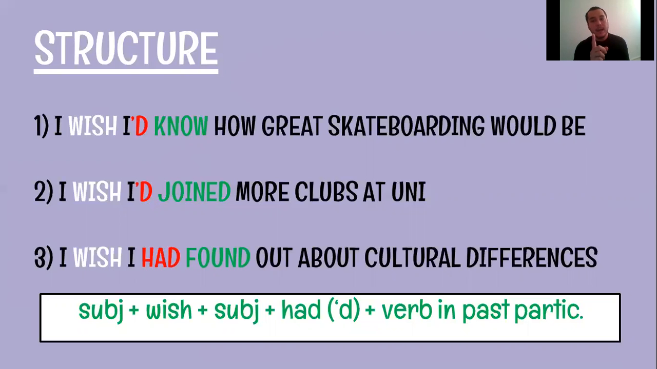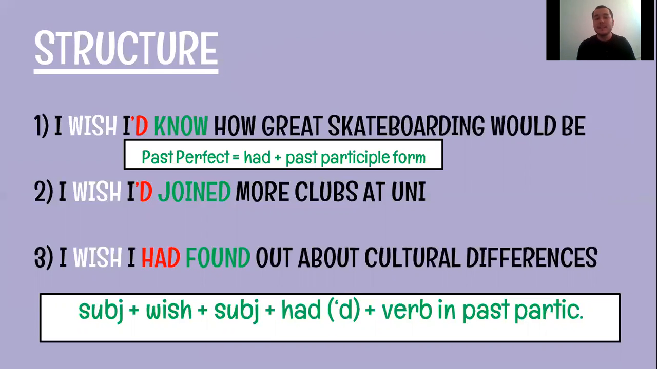So again, in number one, it should say known. Number two is joined. Number three is found. Past participle form of the verb. Now, the question is, how do you call had plus the PP form? Do you remember that? If not, remember that this is called the past perfect. So be careful with that.